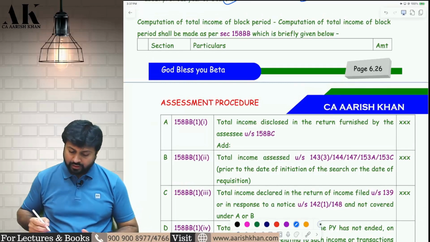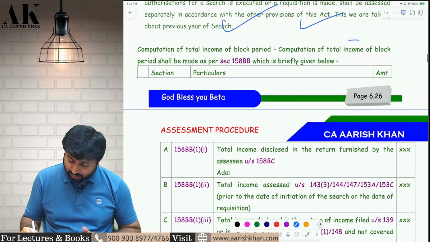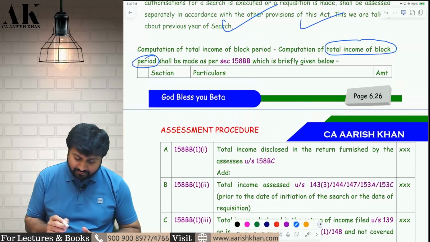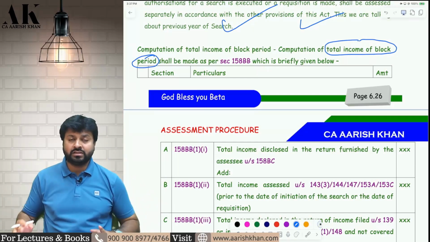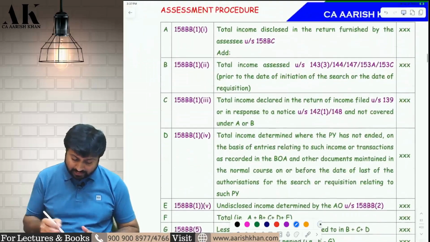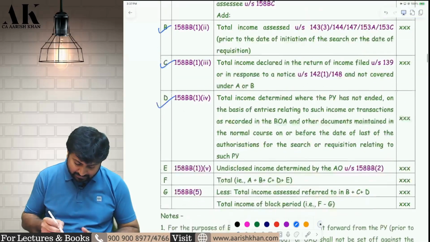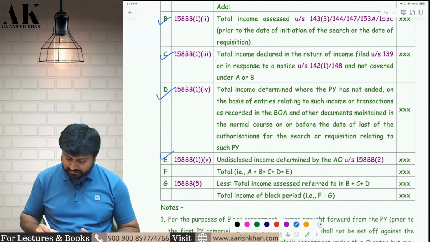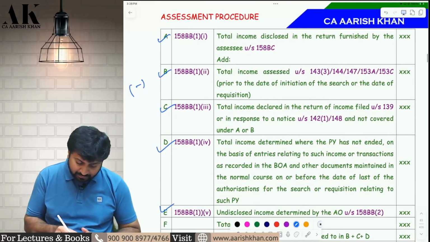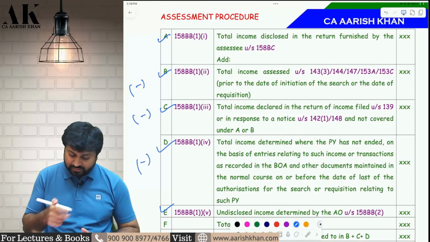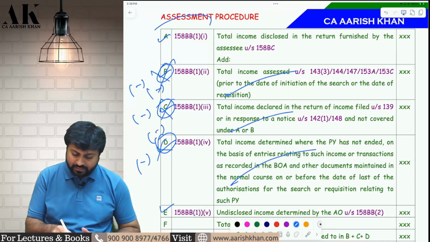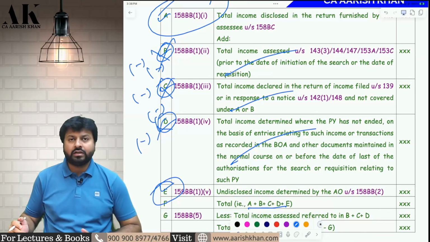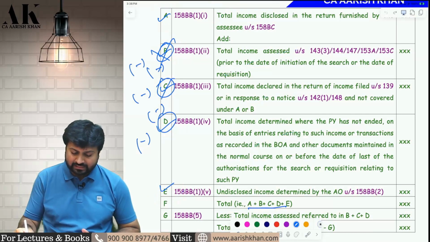Now let's talk about the most important point, that is what is the total income of the block period. How to compute the total income of the block period? For that, the government has given a long, unnecessary formula, a waste of time, money, energy and resources. You have to add A plus B plus C plus D plus E, and then you have to reduce B plus C plus D. I don't understand. First you add these items, and then you reduce these 3 items. Then why have they put these 3 items? They should have ignored them and directly written that A plus E is your total income of the block period. They have done unnecessarily time pass.